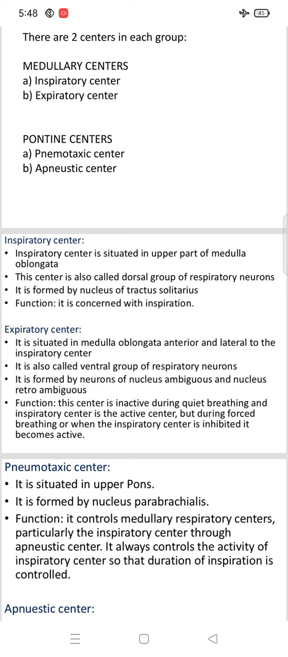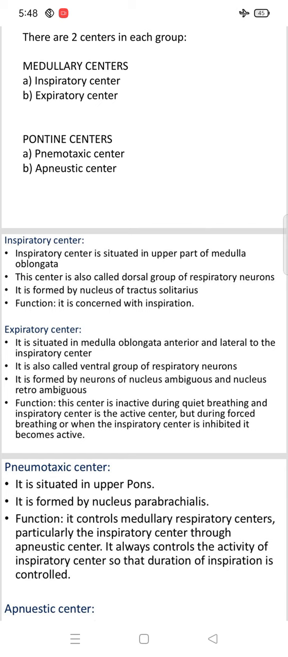The first respiratory center, the inspiratory center, is situated in the upper part of the medulla oblongata. This center is also called the dorsal group of respiratory neurons. It is formed by the nucleus of tractus solitarius. The main function of this center is concerned with inspiration.